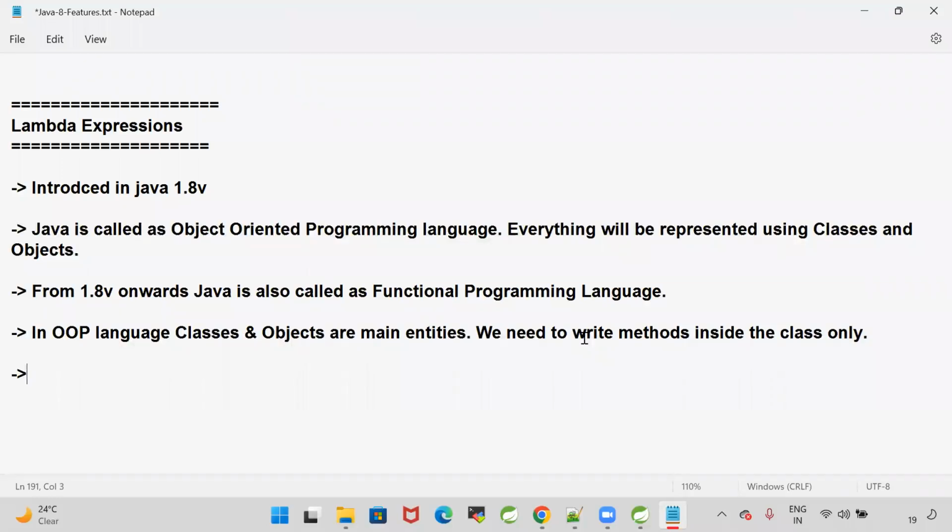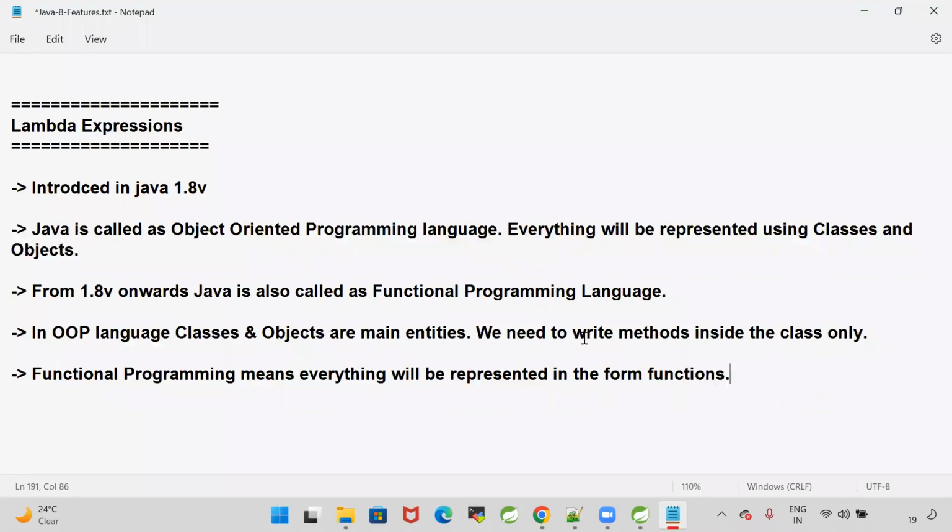But from 1.8, what happened? Functional programming means everything will be represented in the form of functions. Clear? In an object-oriented language, things will be represented as classes and objects, and functions we need to write inside the class only. But in functional programming languages, everything will be represented in the form of functions.